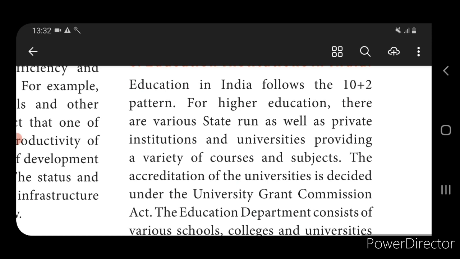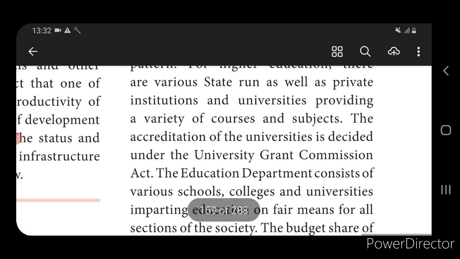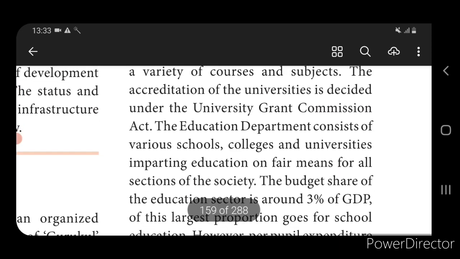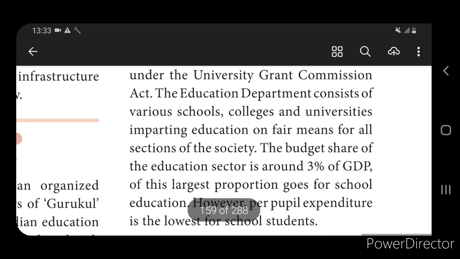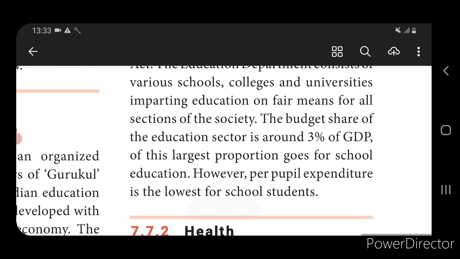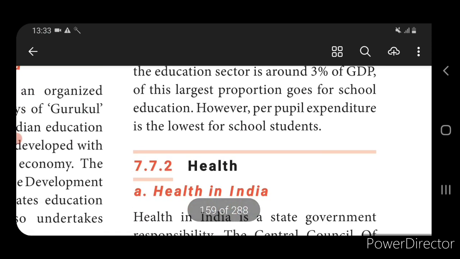We have a large number of subjects and courses for people to get education. All this is controlled and decided by the University Grants Commission Act. Nearly 3% of GDP is received from education alone.